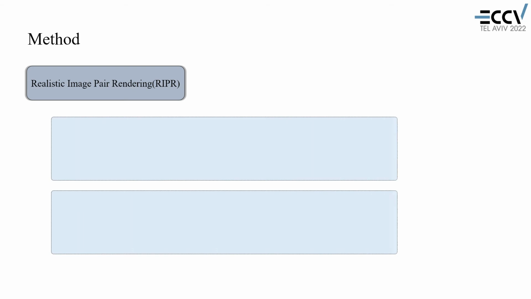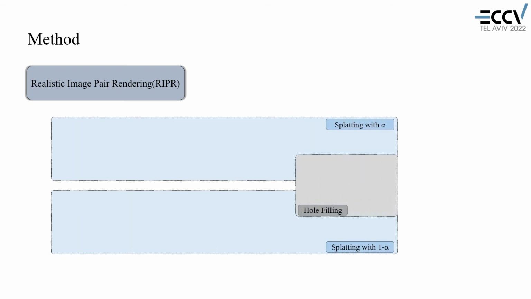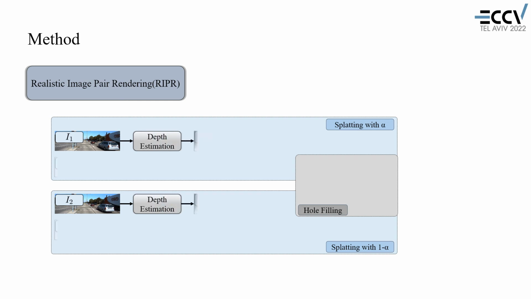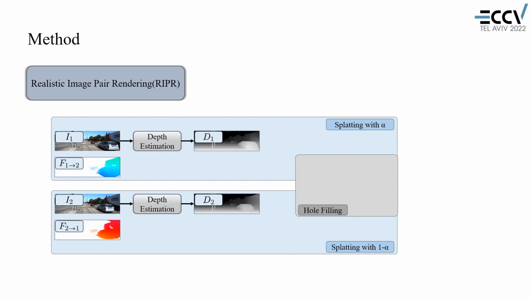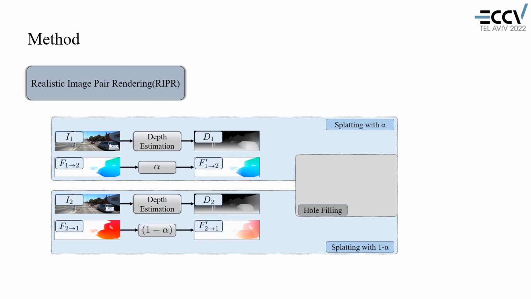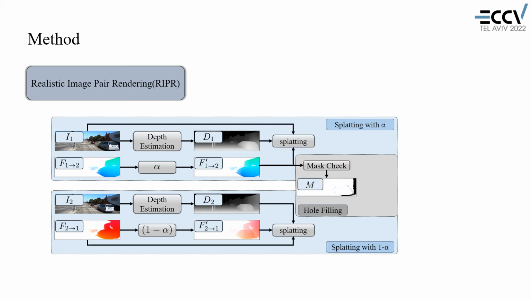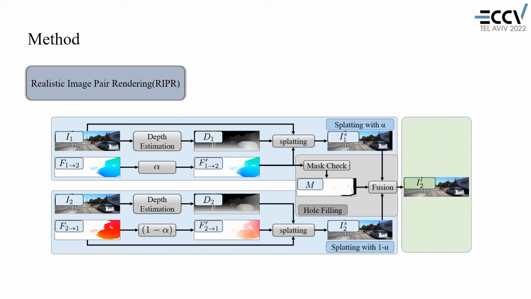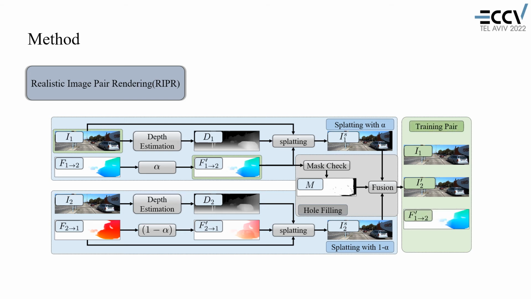Here is the detail of our RIPR. Given 2 frames from real-world videos, we first estimate depth and bidirectional optical flow. Then we modify the flow maps by a parameter alpha and check the hole mask. After that, the splatting method is used to generate new views, which are further fused to render a new image 2. Finally, the image 1, the modified flow and the generated new view are used as a training pair.